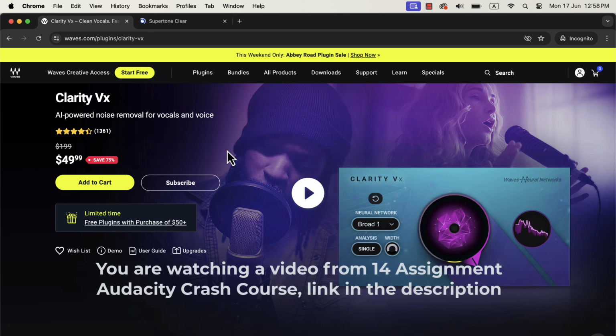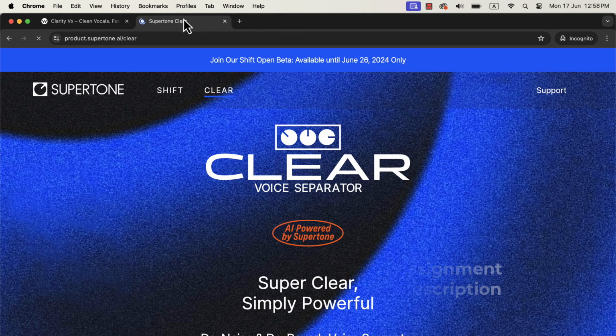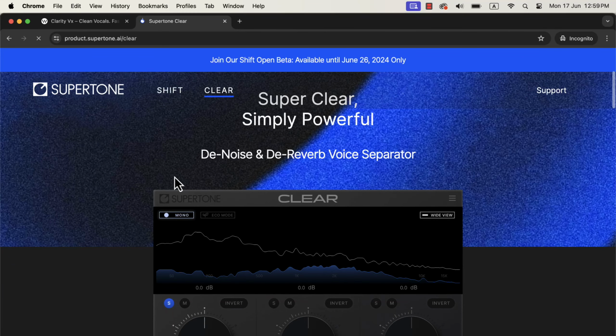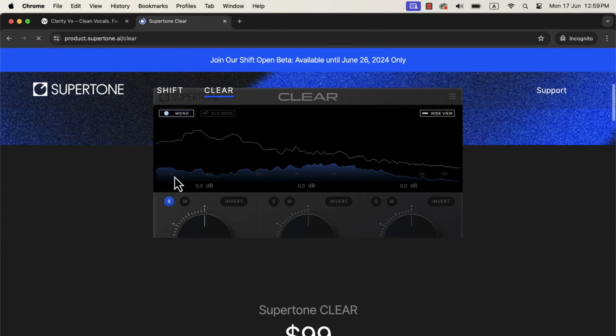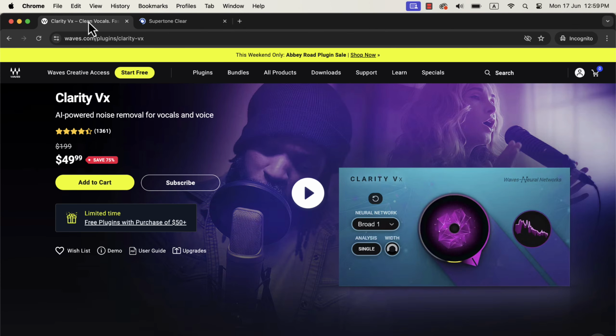In my opinion, the best two plugins for noise reduction in the current market are Waves Clarity VX and Supertone Clear. These plugins use advanced AI engines to detect and remove noise. However, you should not be too excited upon hearing that. AI engines basically mean they are trained with lots of data and perform better than the regular noise reduction plugins. However, it may or may not suit your use case. I will explain about them a bit later, and you will understand what to do.